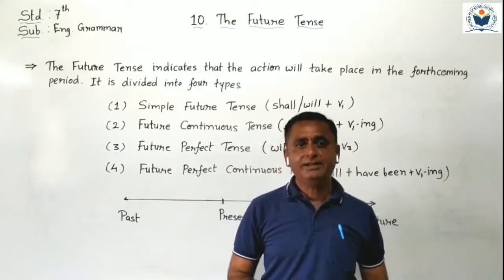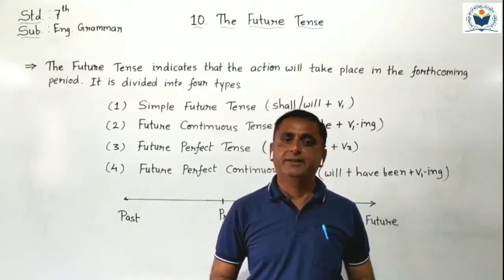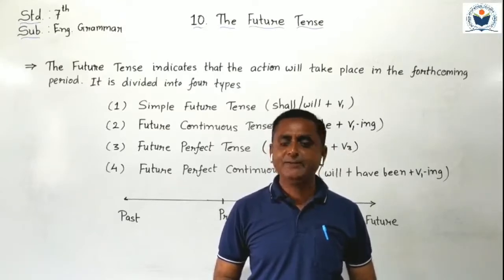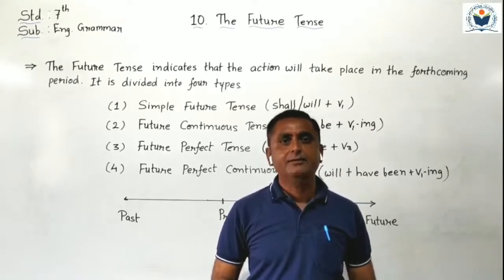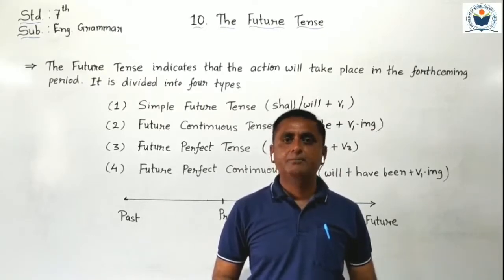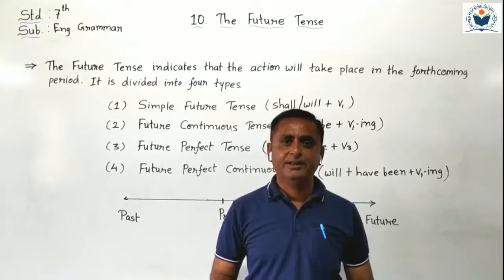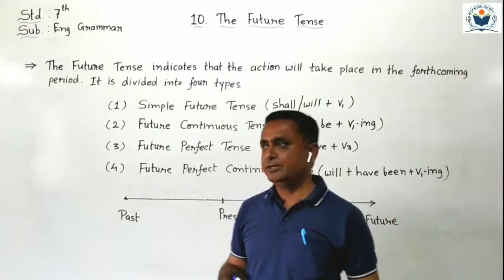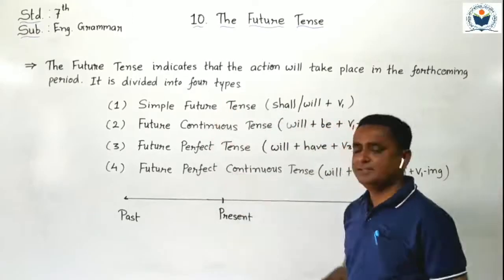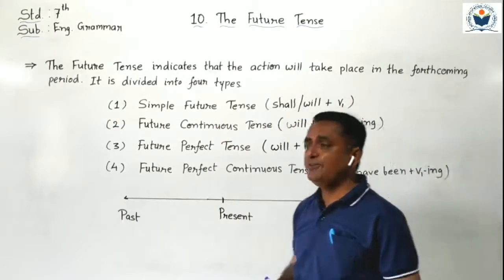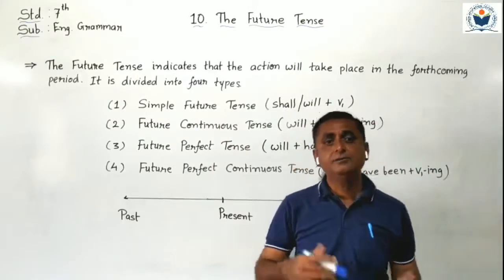We completed simple present tense, present continuous tense, present perfect tense, present perfect continuous tense. Then simple past tense, past continuous tense, past perfect tense, past perfect continuous tense. Now in this lesson we have to study 4 more tenses, the future tense. First of all, we have to understand about the future tense.